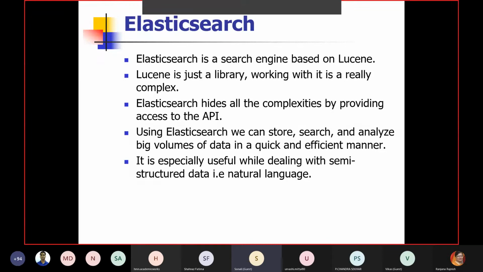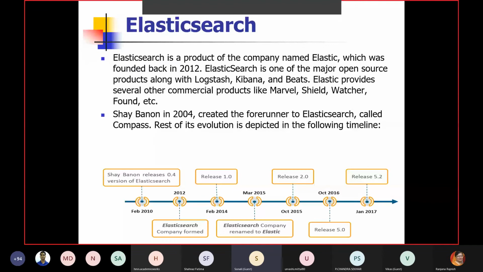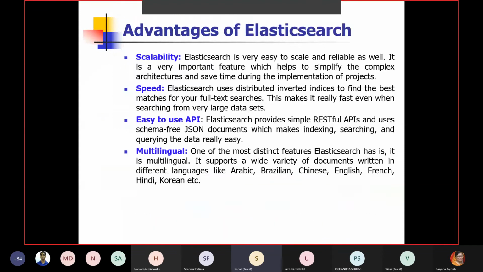And what kind of things can be supported here? We can store, we can search, we can analyze, and we can do all of this with the help of natural language. So there is no need to write very specific queries; you can take the help of simple natural language to utilize the features of Elasticsearch. It is actually multilingual, so natural language means we can use English and other languages for this purpose.